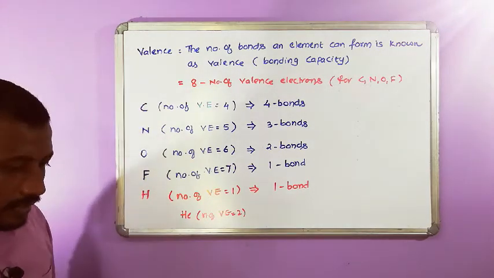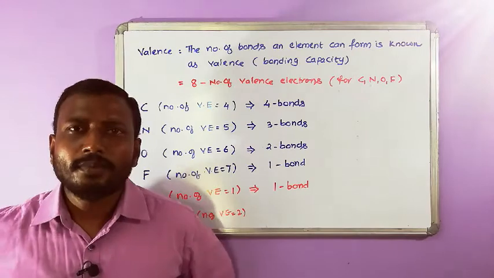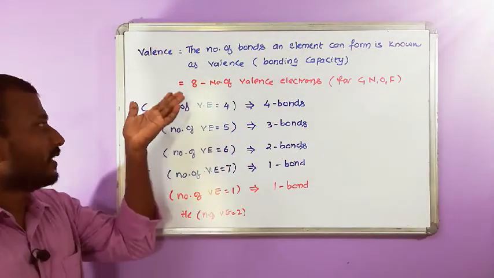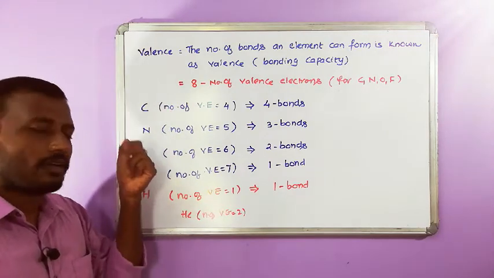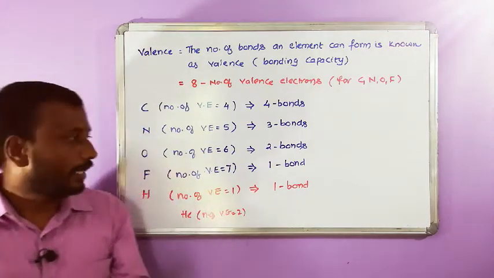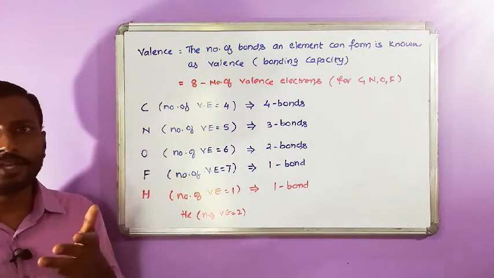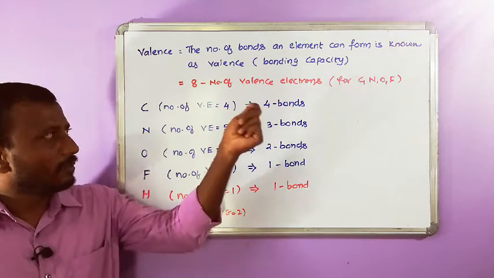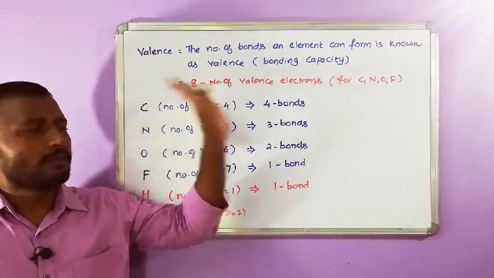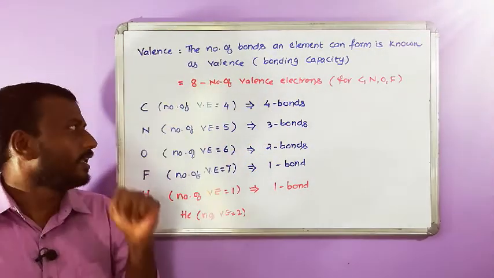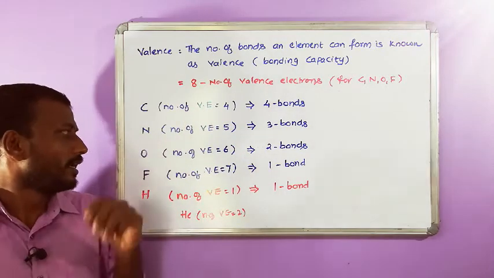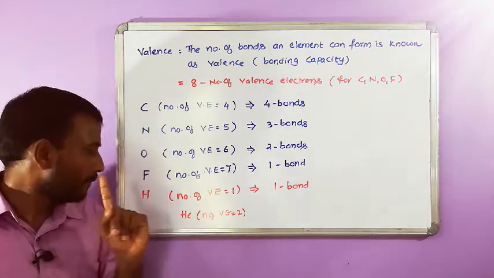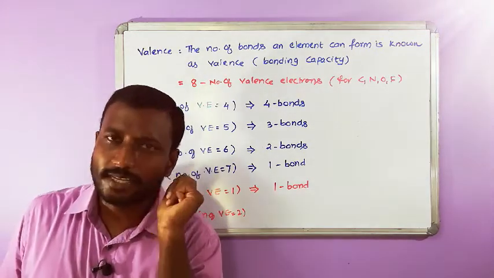So then carbon and its compounds. Carbon can combine with carbon itself, and can also combine with other elements like nitrogen, oxygen, fluorine, hydrogen, sulfur, chlorine, bromine, iodine, and so on. So always remember, in any case carbon should form 4 bonds, nitrogen should form 3 bonds, oxygen should have two bonds around it, fluorine should always have a single bond, and hydrogen should always form a single bond.